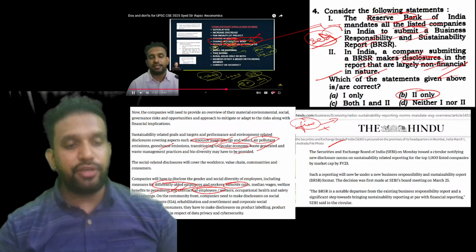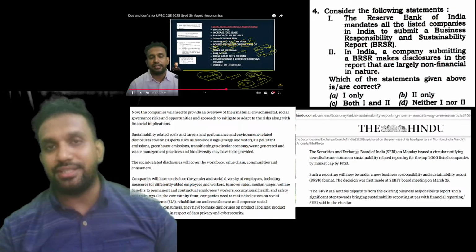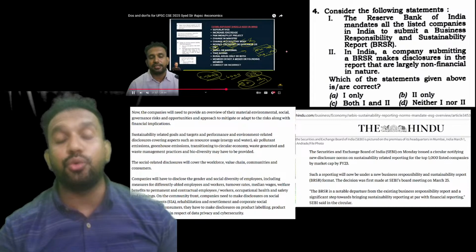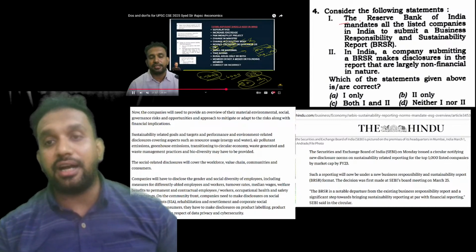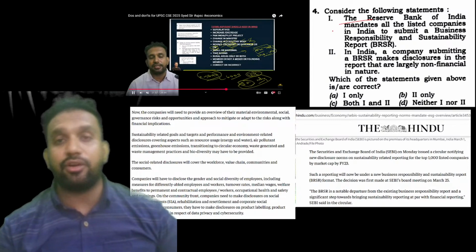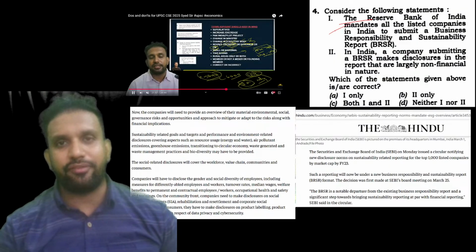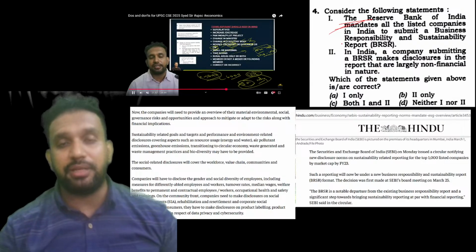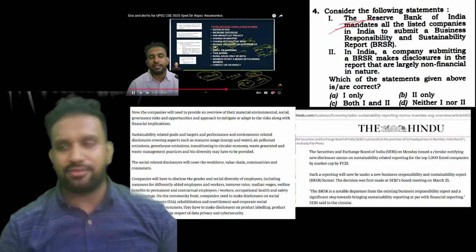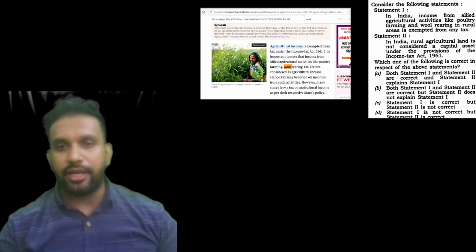Okay, if you have followed the tip that I gave you just one day before the examination, to see whether it is RBI or SEBI or NHA or PFRDA when they ask, you would have done these questions very, very well. It is not the RBI that asks all the companies to submit BRSR, it is SEBI who does it. Right.